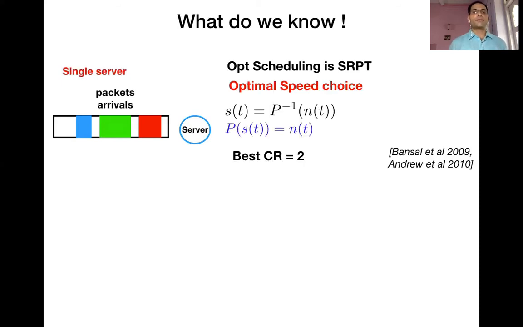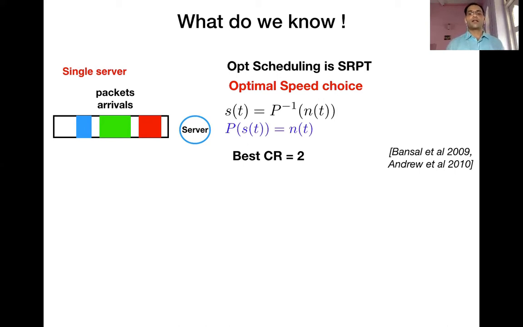So just to recap, there is a single server which can operate at speed s by paying the cost of P(s). There is a large body of work which essentially ended with a couple of papers in 2009 and 2010, which showed that if you choose the speed at time t to be equal to P inverse of the number of jobs in the system, you get the best competitive ratio, and that competitive ratio is given by an expression equal to 2.